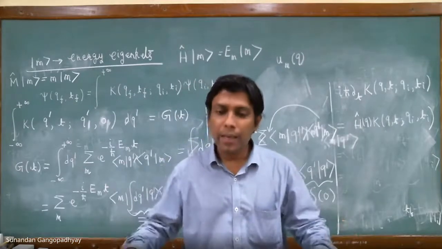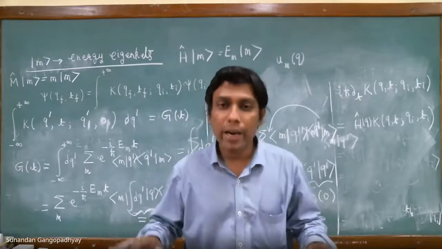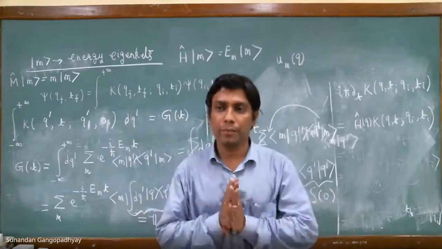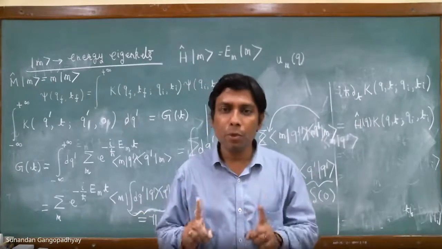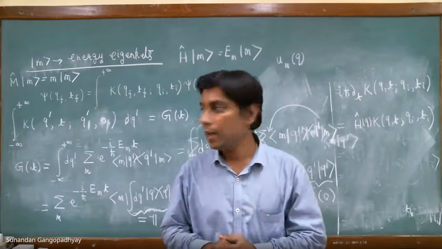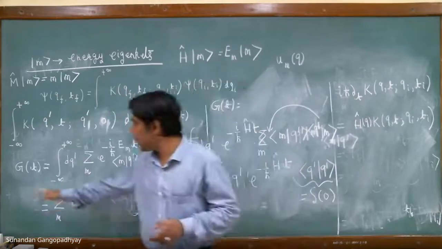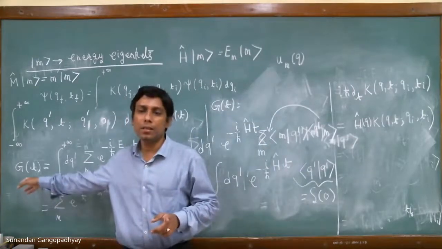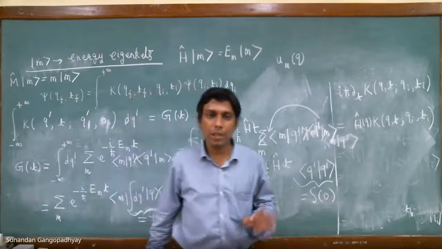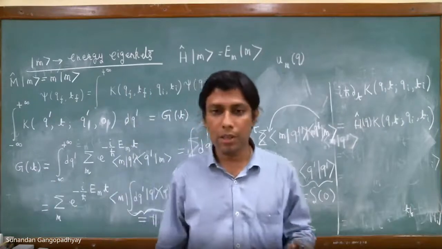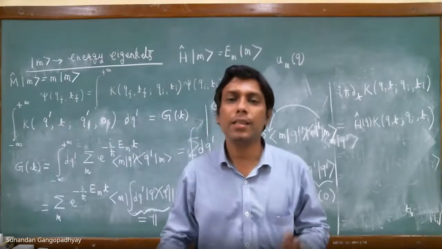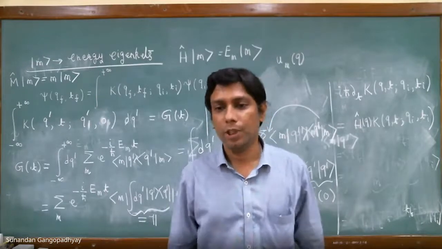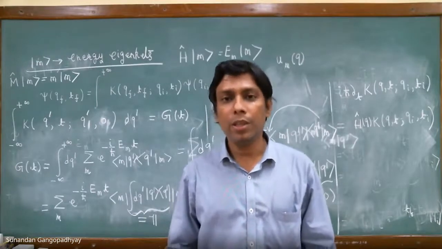In short, we have looked at the properties of the propagator. In the next class, we have one more property to look at. We shall take a Fourier transform of this function g of t, and see what it is.